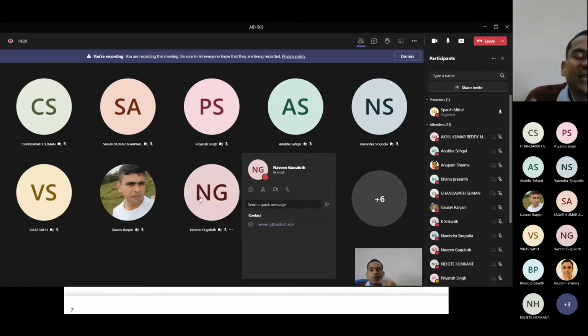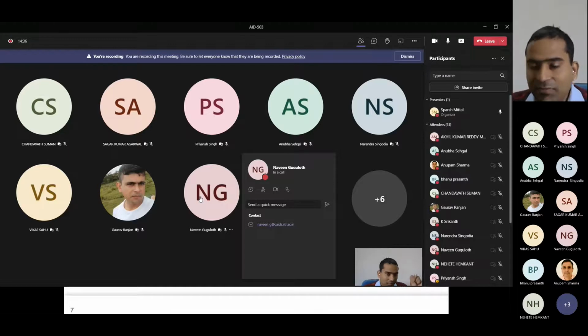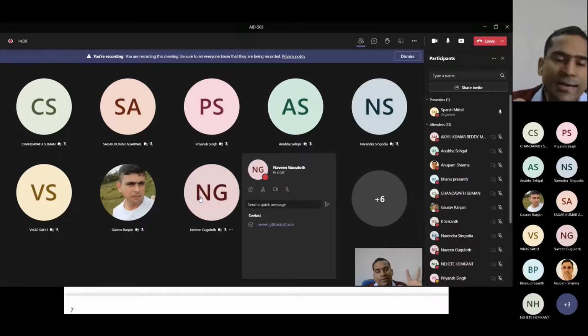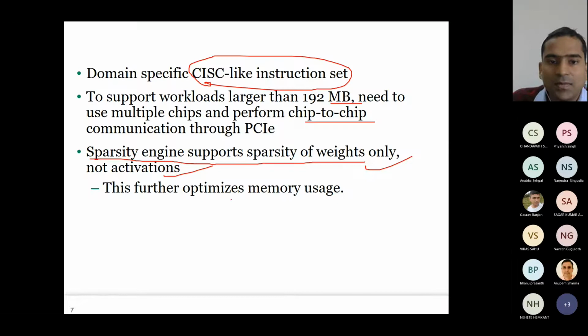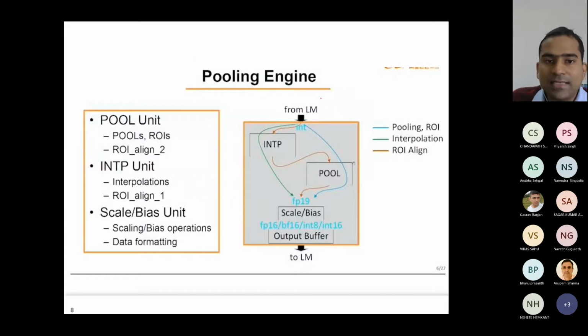So please keep observing which processors have it and which don't. At least this Han Guang has it. Although if activation is 0, it will not be able to detect that, but if weight is 0, it can detect that and avoid the computation. Now it has some pooling engine, so we don't understand much here. It can do FP16, BF16, int8, and BF16.